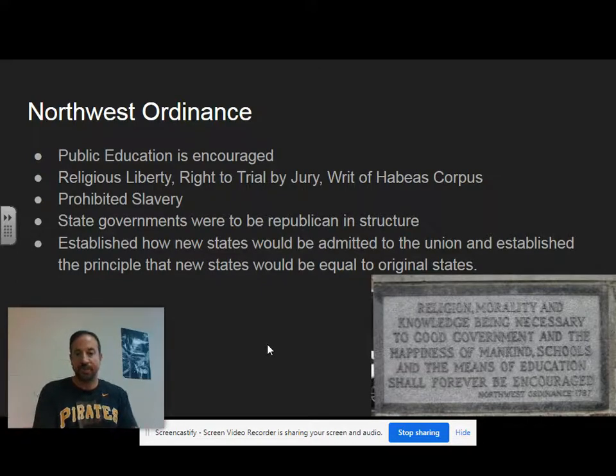That's significant because you just left being a colony of Great Britain, where the American colonies were less than mainland Great Britain. So to avoid that from happening, this clause was put in there, and then that would extend for all other states, even if they're not in the Northwest Territory. So when Hawaii became a state, they're equal to Ohio or Massachusetts or any other state in the country.